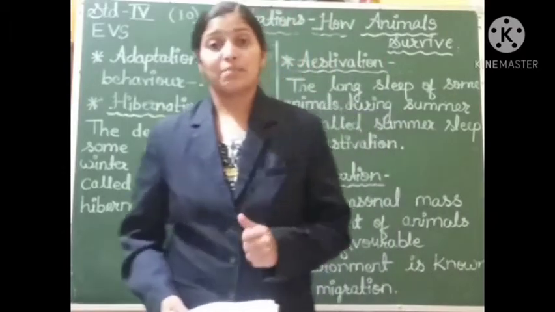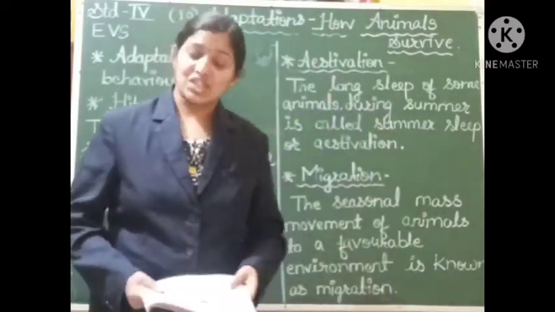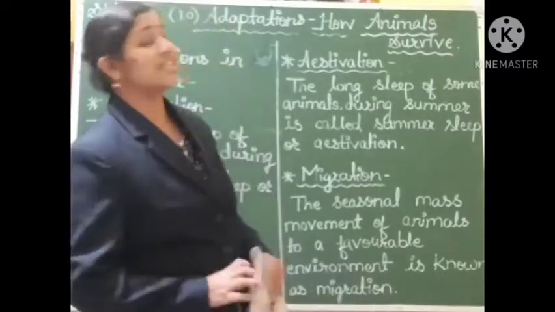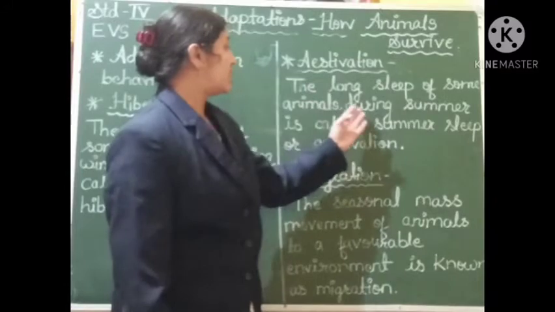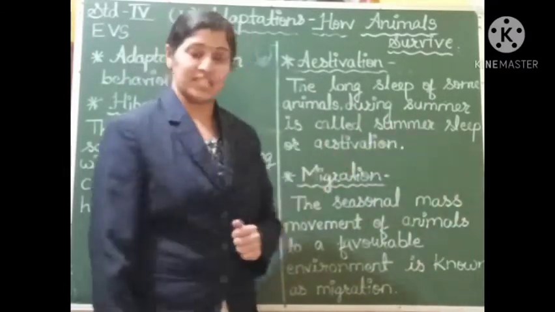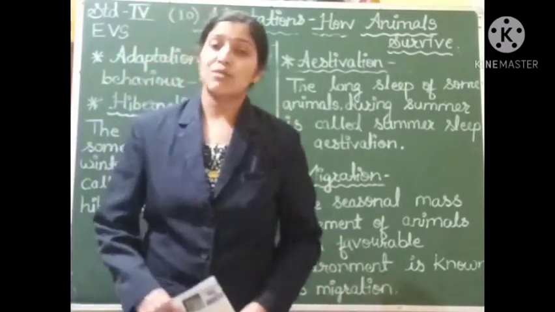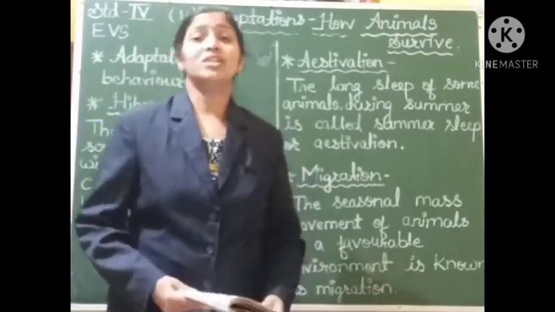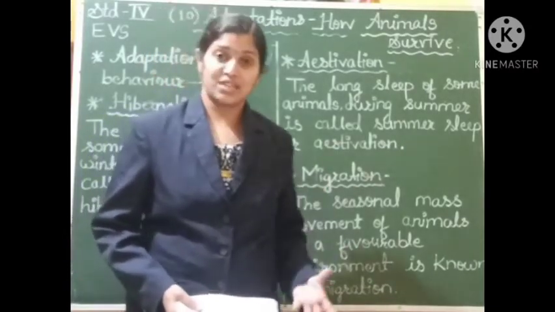The second adaptation is estivation. Now what is this estivation? Here you can see the definition. The long sleep of some animals during summer is called summer sleep or estivation. So the long or deep sleep that some animals take during the summer season is called summer sleep or estivation.